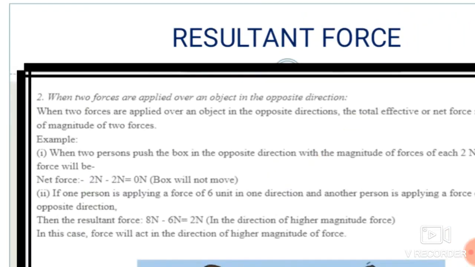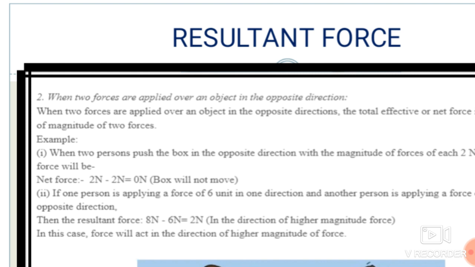Whenever two forces are applied in opposite directions, the total force, or the net force, acting on that object is the difference between the magnitudes of these two forces.